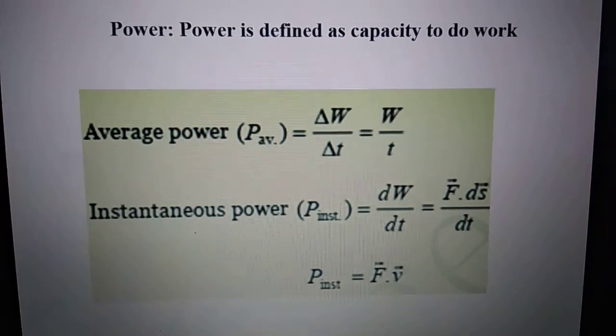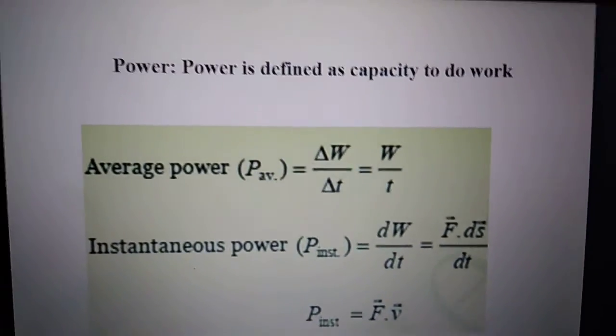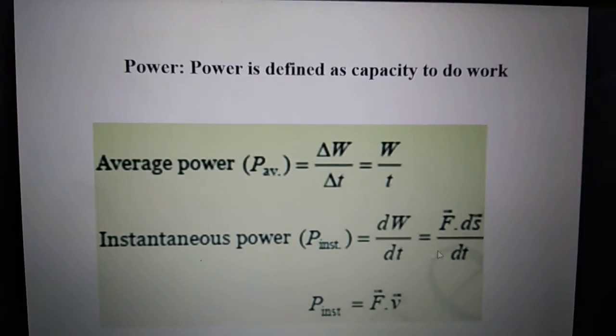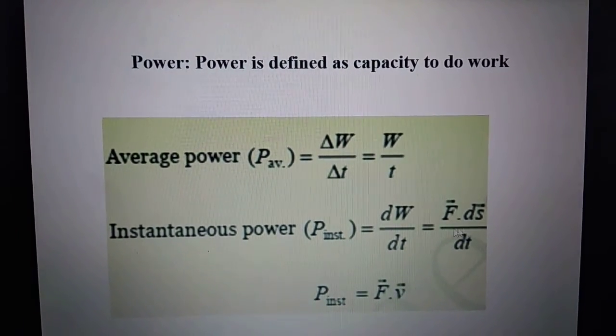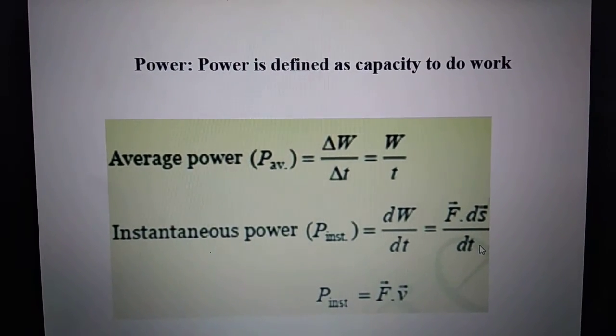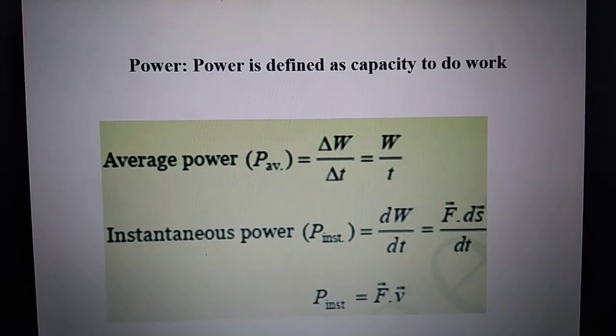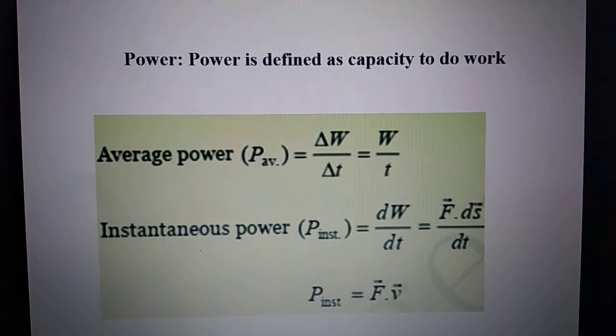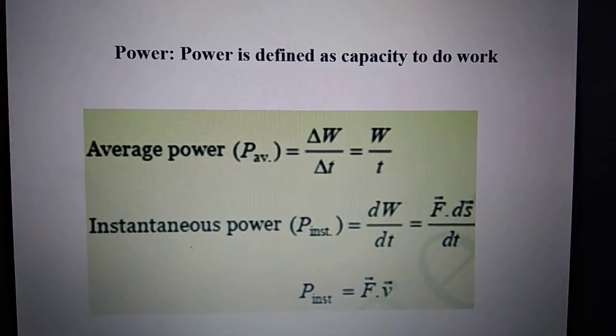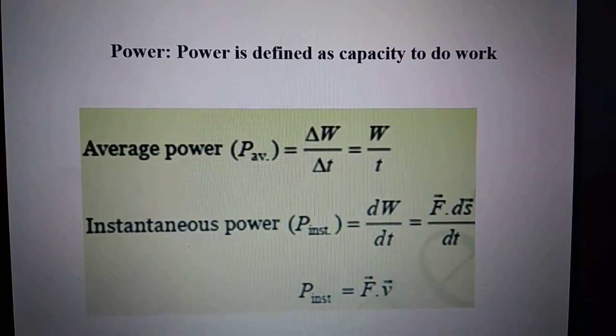So we will expand work done is equal to force into displacement. As you can see here, work done is equal to force into displacement divided by dt. Now displacement divided by time is nothing but velocity. So power can also be written as force into velocity. Like in some questions, let's say you are not given work done and time.